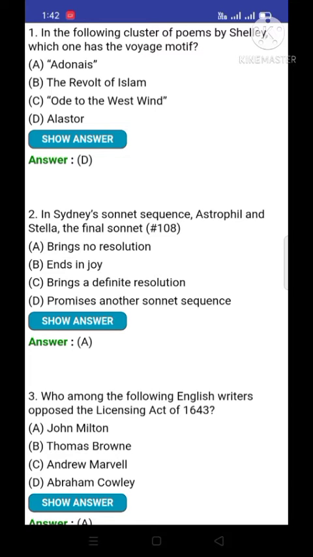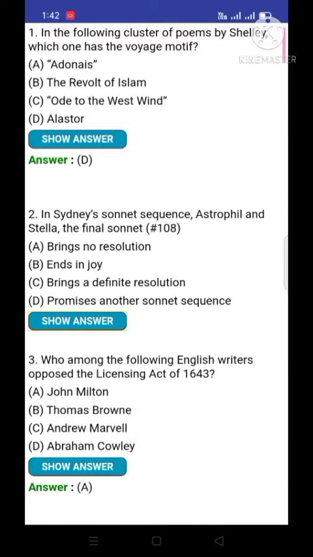Question number 1. In the following cluster of poems by Shelley, which one has the voyage motive? And the option number D is correct. That is Alastor. Alastor is the correct answer.